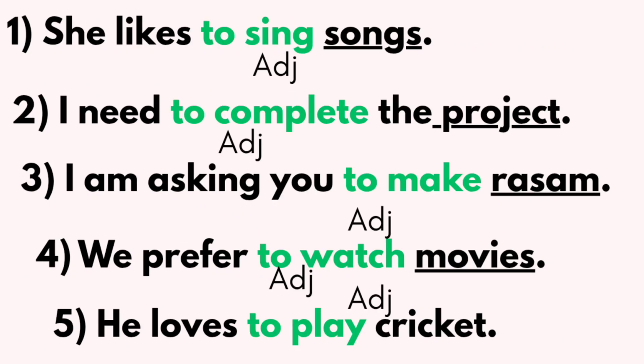Look at these 5 examples. She likes to sing songs. I need to complete the project. I'm asking you to make rasam. We prefer to watch movies. He loves to play cricket. In these examples, to sing, to complete, to make, to watch, to play, these are all infinitives. They act as adjectives in the sentence.